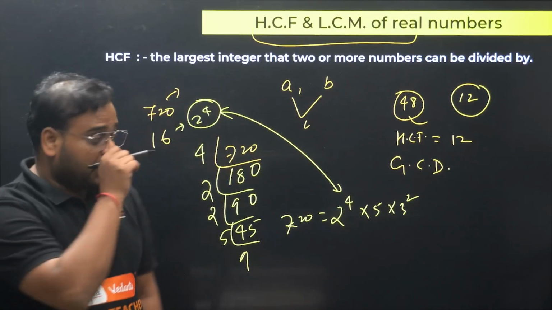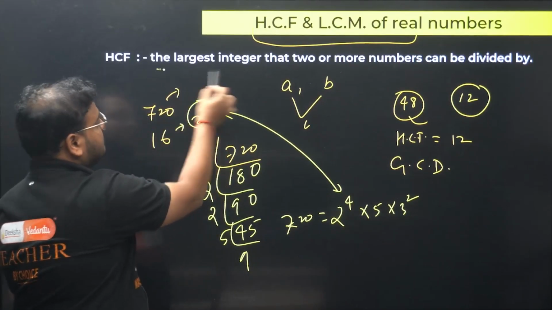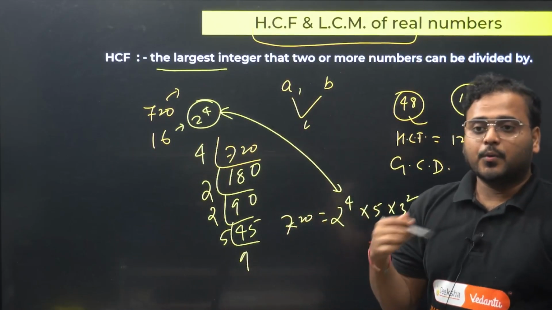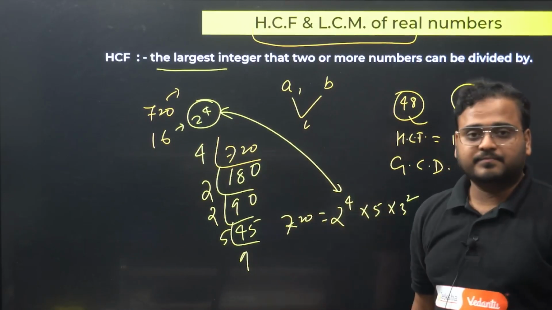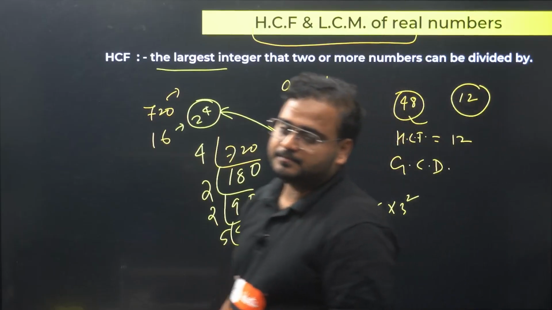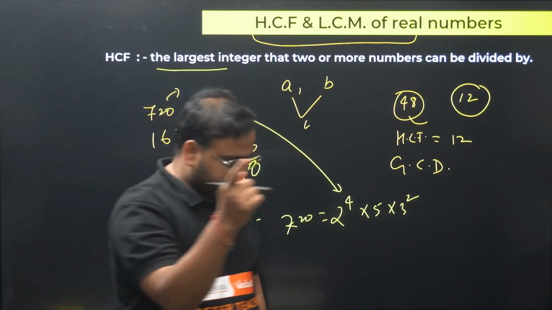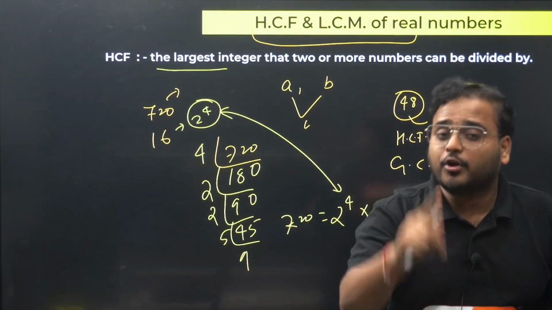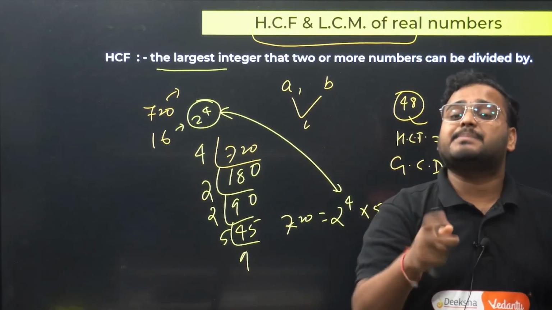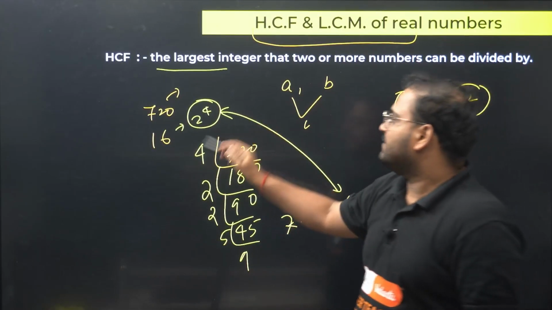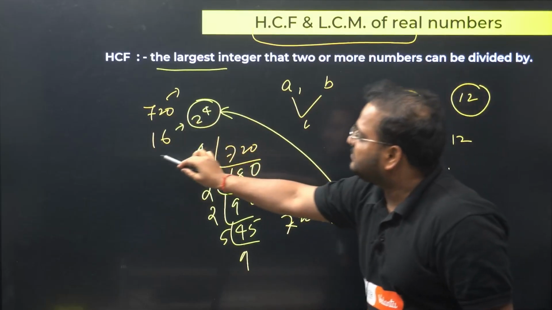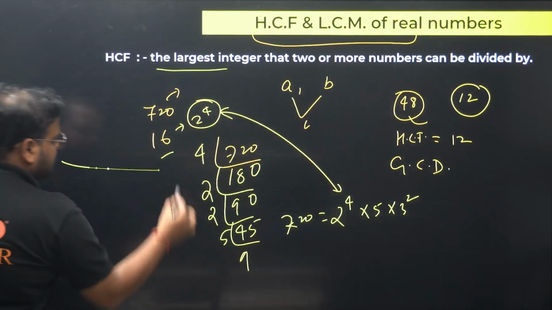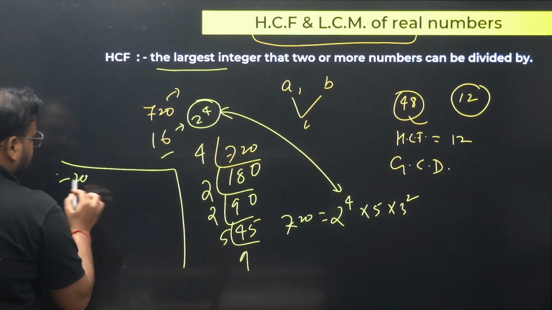Alright, now either remember the definition, or whenever you're dealing with a question in factorization form, especially prime factorization form, there comes a concept: you look for all the common factors with least powers. For 720, what are the factors that we have?